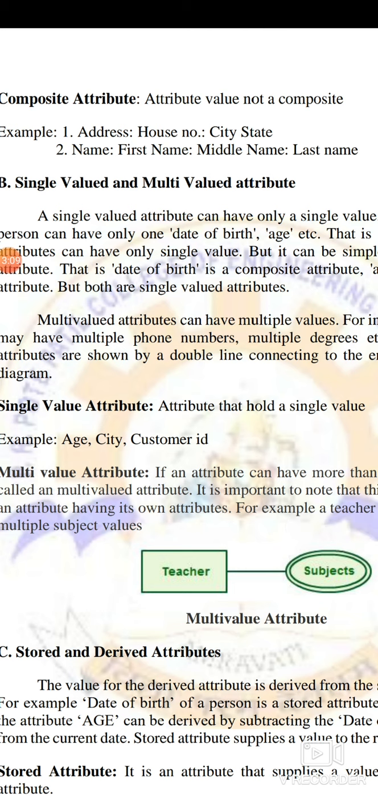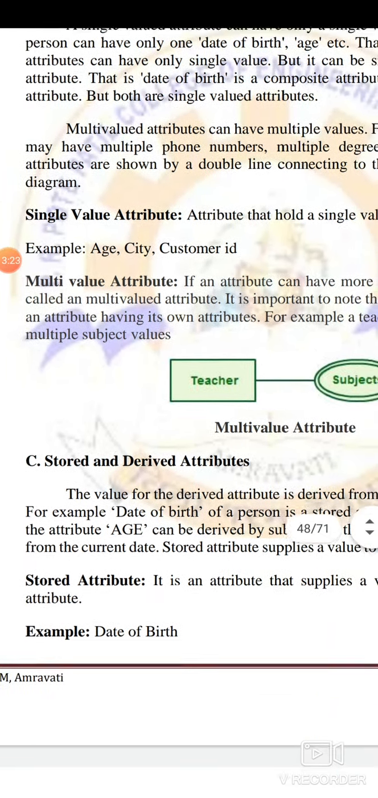So a single valued attribute means the attribute has a single value. For example, your date of birth is just one value. It cannot be more than one date of birth. When we talk about mobile numbers, one person can have more than one mobile number. So that is a multi-valued attribute.